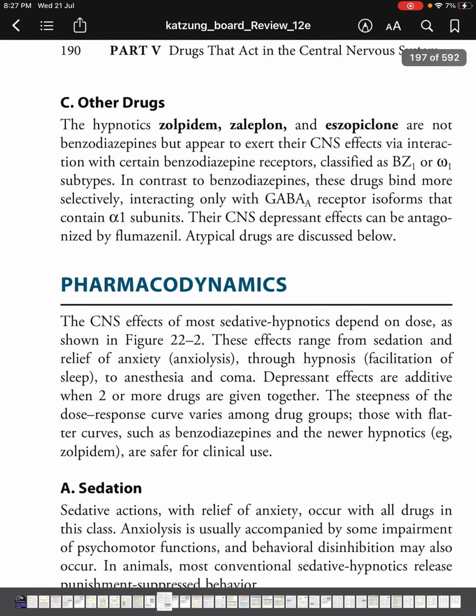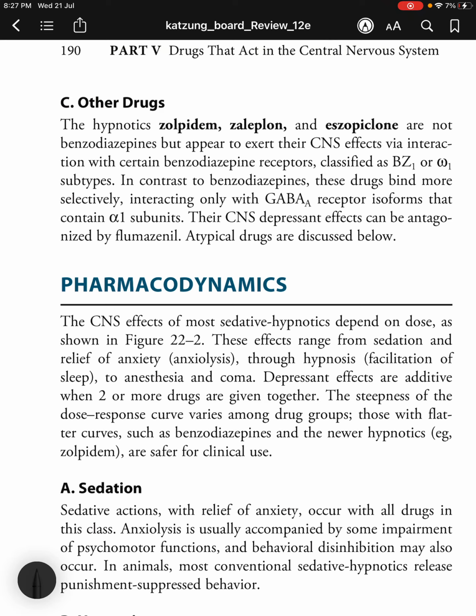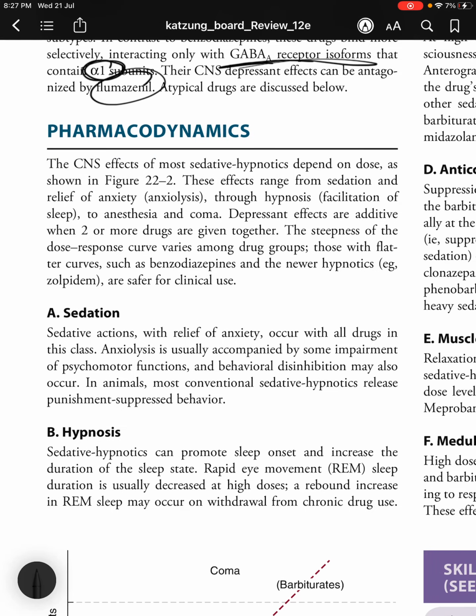Moving on to other drugs, so the hypnotic zolpidem, rapid-acting zaleplon, and eszopiclone are not benzodiazepines, but appear to exert their CNS effects via interaction with certain benzodiazepine receptors classified as BZ1 or omega-1 subtypes. In contrast to benzodiazepines, these drugs bind more selectively, interacting only with GABA receptor isoforms that contain alpha-1 subunits. Their CNS depressant effects can be antagonized by flumazenil. Atypical drugs are discussed below, so the pharmacodynamics.